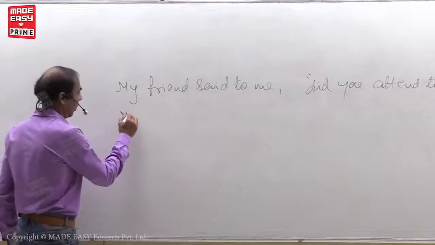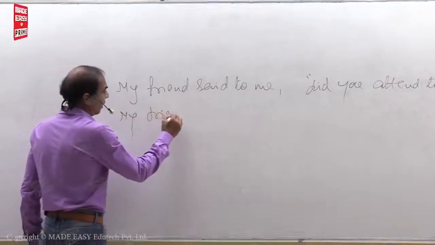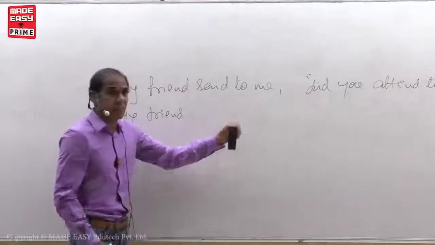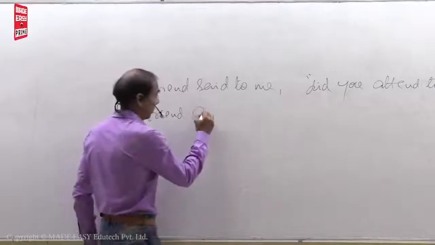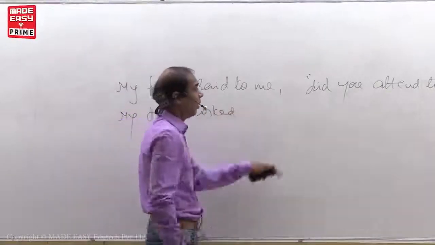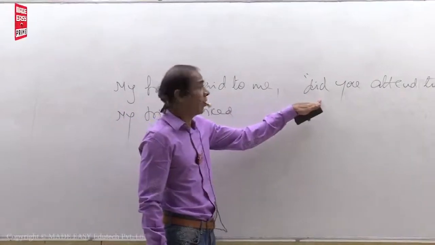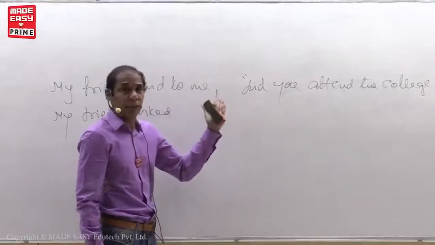Observe. My friend said to changes as asked. Why? When the direct speech begins with the special verb, said to will change as asked.